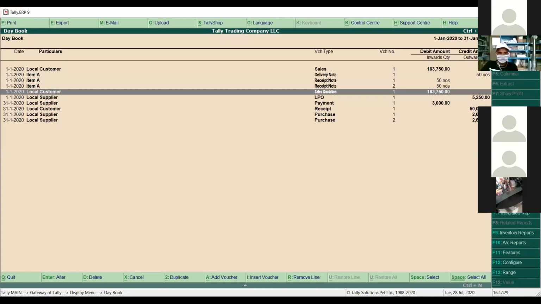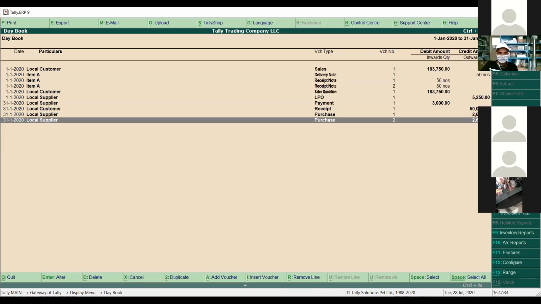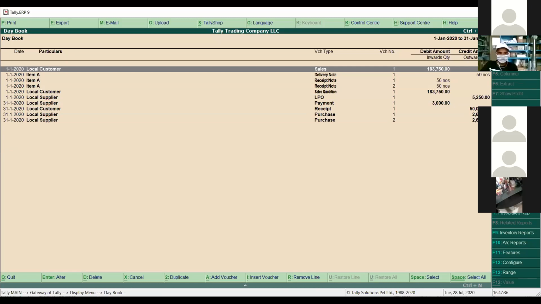So I posted so far these vouchers. So this is my day book so far. Today we have posted this many vouchers in Tally. So these vouchers are coming here. This is my day book.